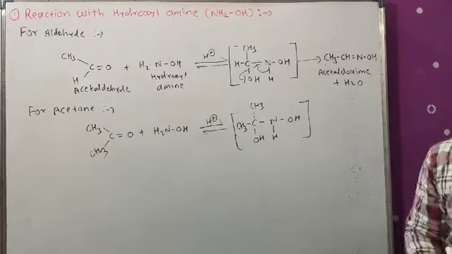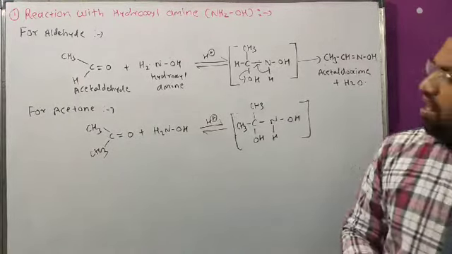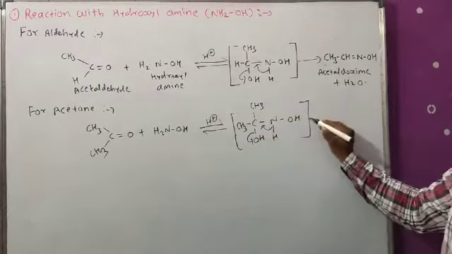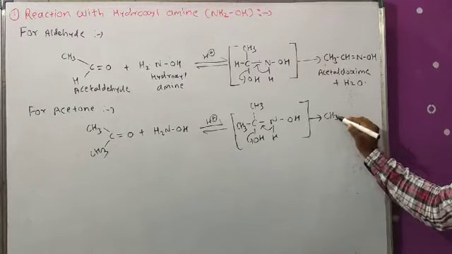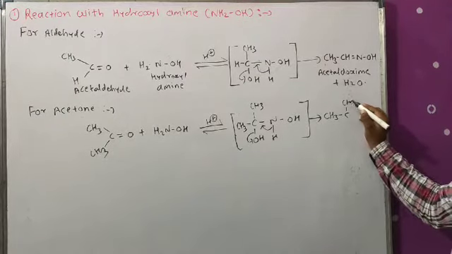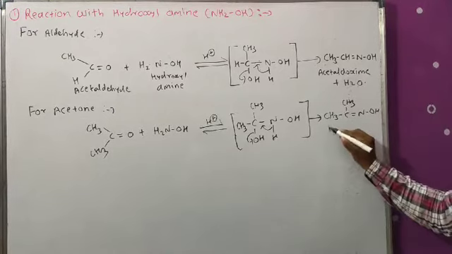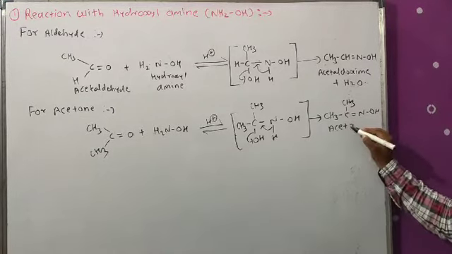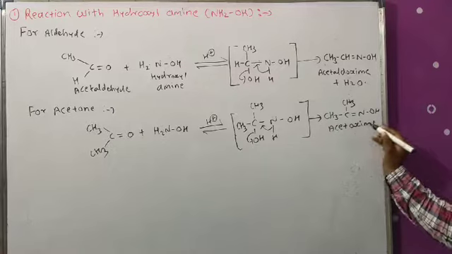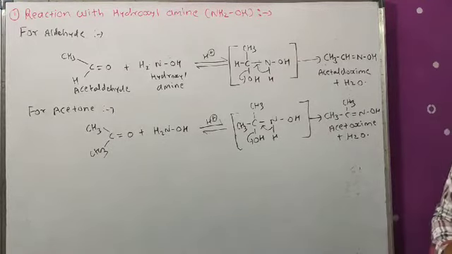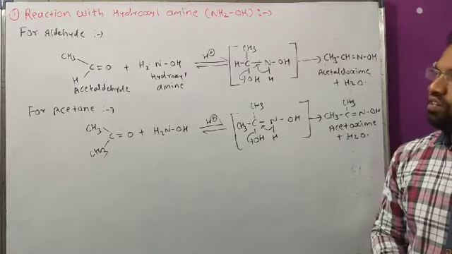Okay, NH2OH, that is hydroxylamine. By removing a water molecule we got the product CH3 C CH3 double bond N OH. Now the name of this compound is acetoxime, plus a water molecule, H2O. So this is the first reaction, that is reaction with hydroxylamine, NH2OH.